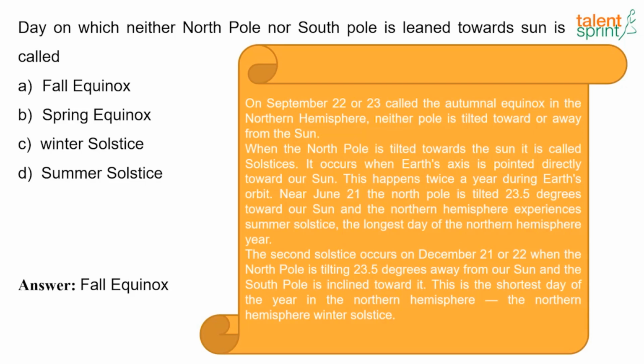Near June 21st, the North Pole is tilted around 23.5 degrees towards our sun, and the northern hemisphere experiences summer solstice, the longest day of the year for the northern hemisphere. And the second solstice occurs on December 21st or 22nd, when the North Pole is tilted 23.5 degrees away from our sun and the South Pole is inclined towards it, and this is the shortest day of the year in the northern hemisphere, that is the northern hemisphere winter solstice.